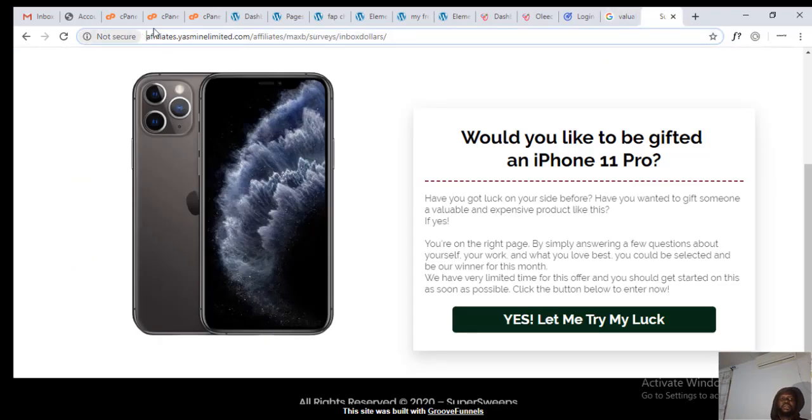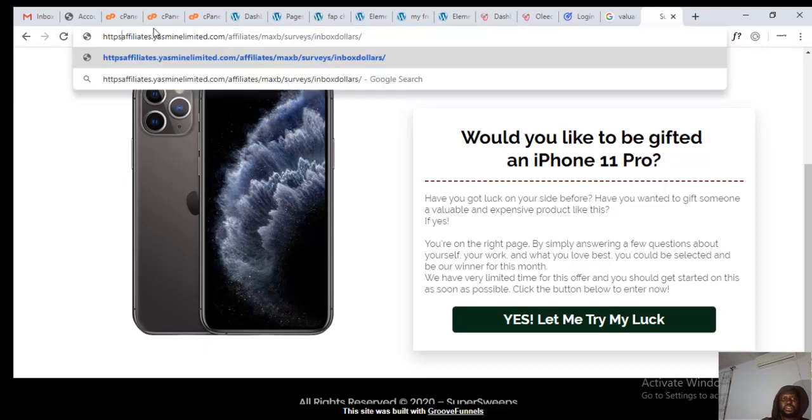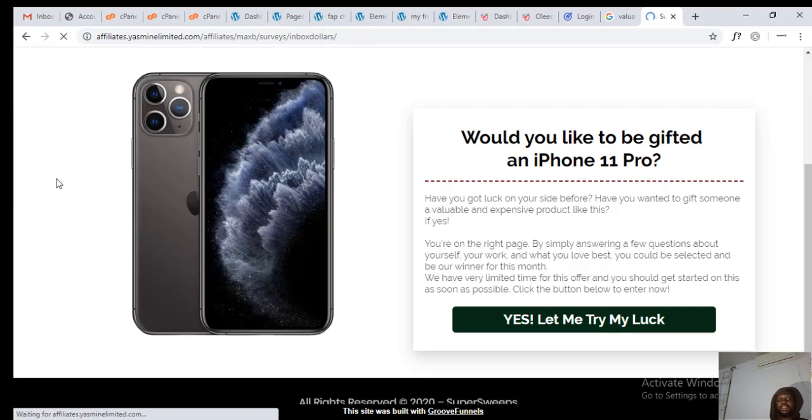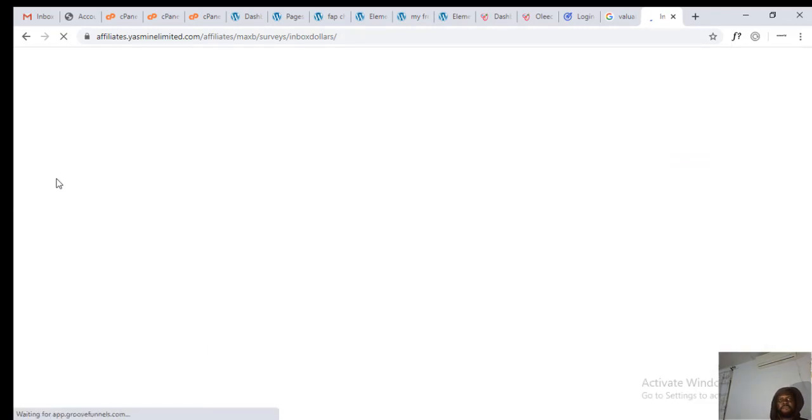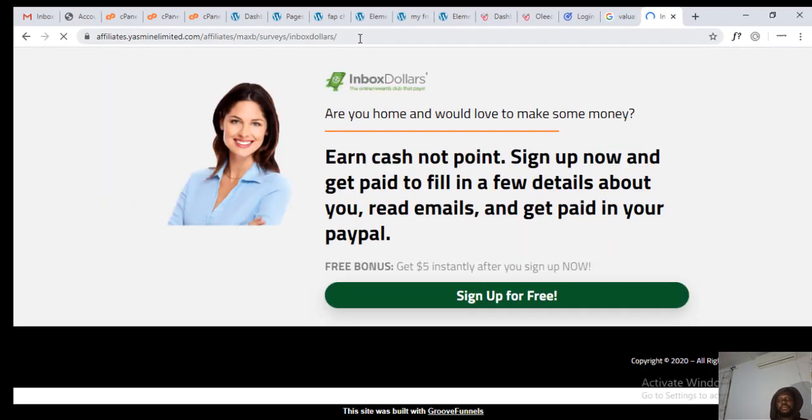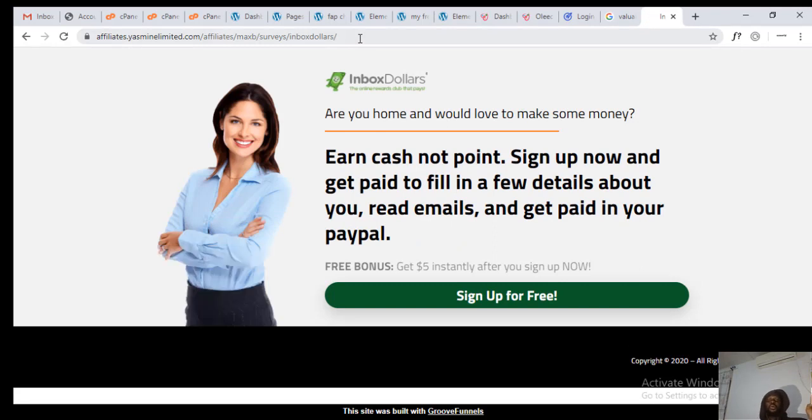For you not to have this "not secured" warning, just put your HTTP here and we shouldn't have that anymore. Can you see we don't have it anymore here? Okay, cool, perfect. Now this is exactly what we want to see. We're good to go right now. So when anybody takes this, it takes them to Inbox Dollars. So let's try this and see. Let's put this on Epic and see if this will not waste our time.